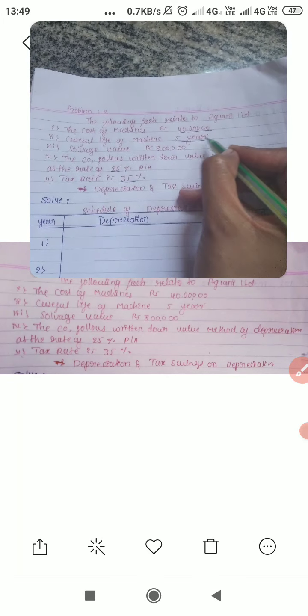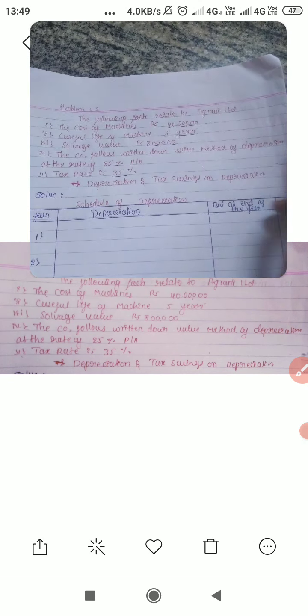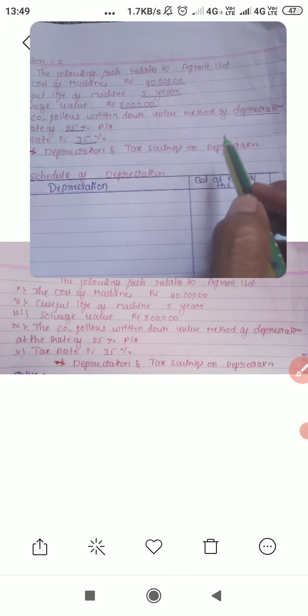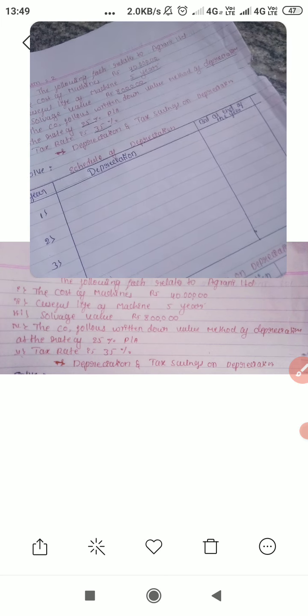So in the problem they provide the cost of the machine, 40 lakh, the life of the machine, 5 years, the salvage value of 8 lakh, the depreciation rate of 25% and the tax rate of 35%. They ask us to calculate the depreciation and the tax savings on depreciation. First, before solving the tax savings, we should calculate the depreciation for each year.